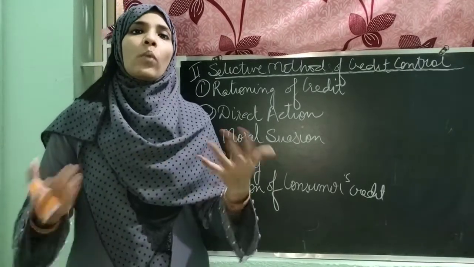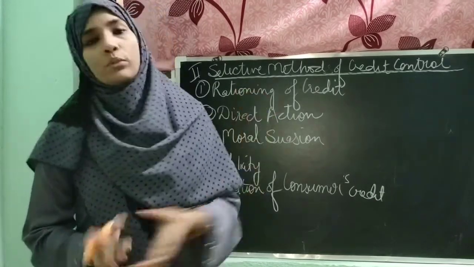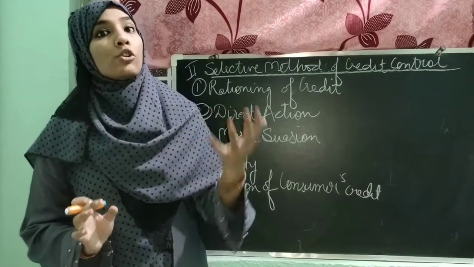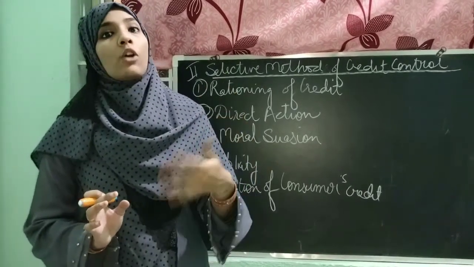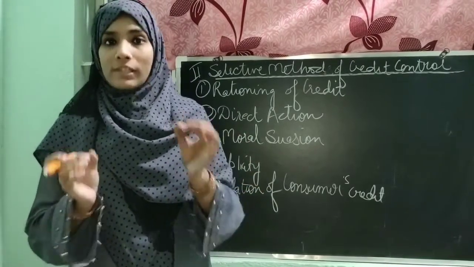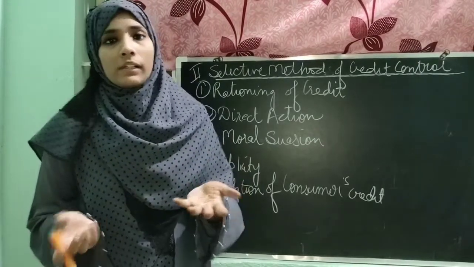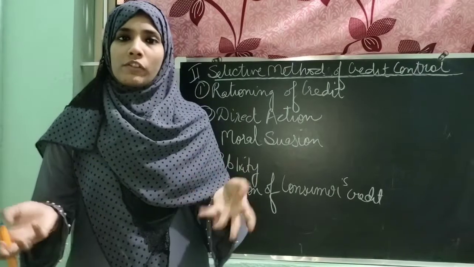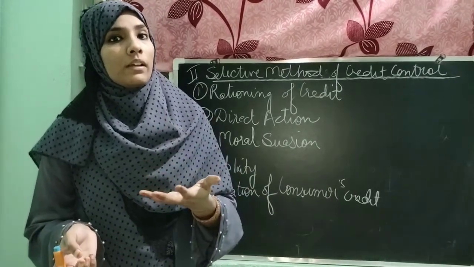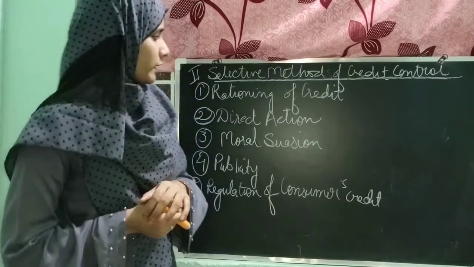Let's suppose 10 lakh, 1 crore, 2 crore. Also, in this point the RBI can categorize which sector can get how much loan. The industrial sector can get how much loan, the agriculture sector can get how much loan. This amount is fixed by the RBI, and it's very simple. If the RBI wants to control the inflation situation, then it can decrease the amount of loan given to the public through commercial banks. So it's a very easy point to understand.